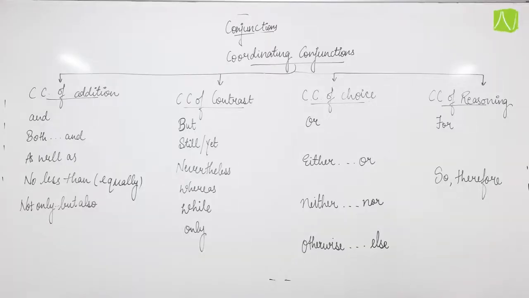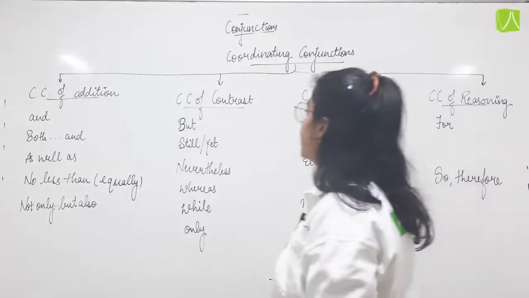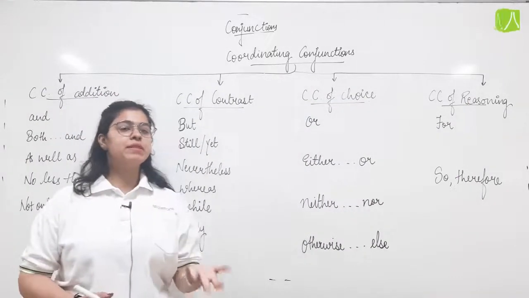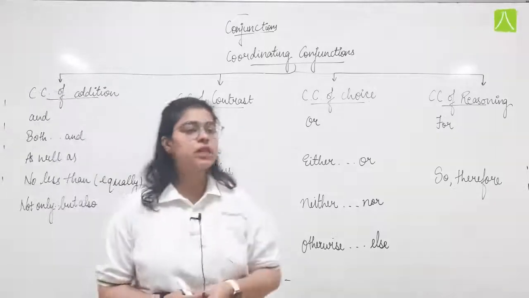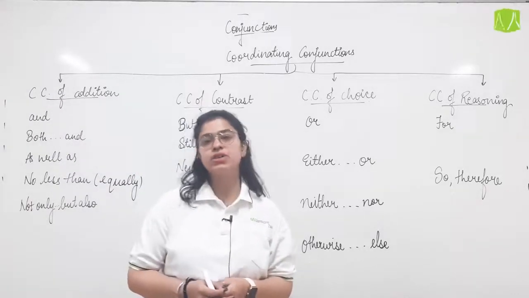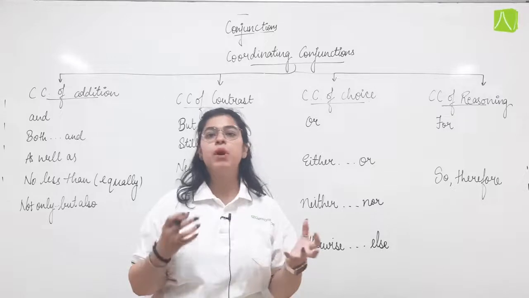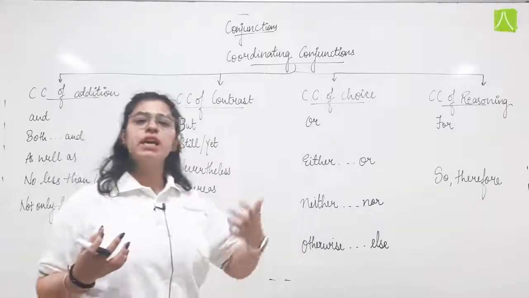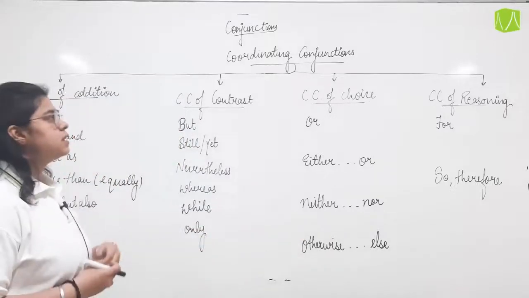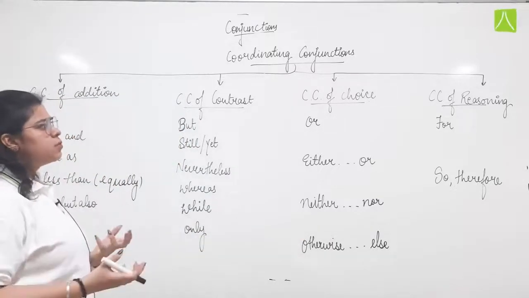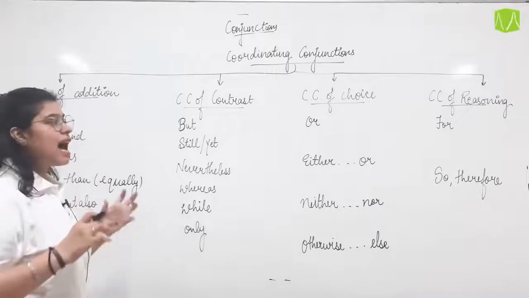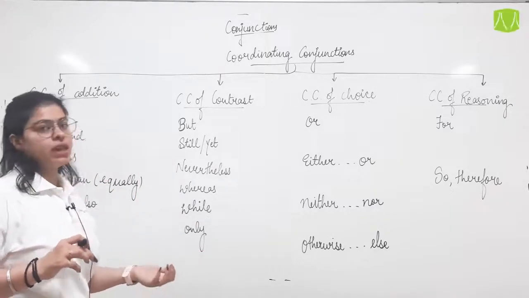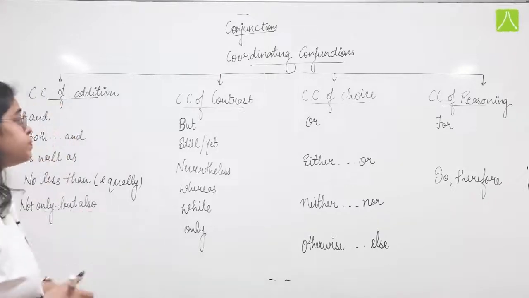Okay, students, so let us now see the coordinating conjunctions in detail. What did I tell you when I was telling you the meaning of the coordinating conjunction? I told you that coordinating conjunctions are the ones that set up a coordination or help one sentence to set up with the other. So it manages both the sentences and helps us make it precise without using a full stop in between.